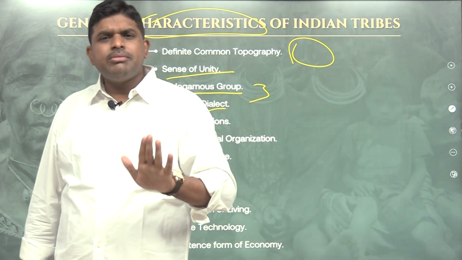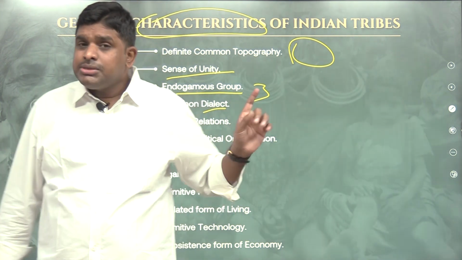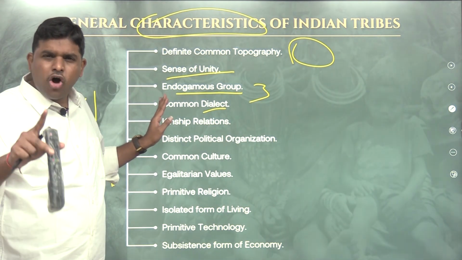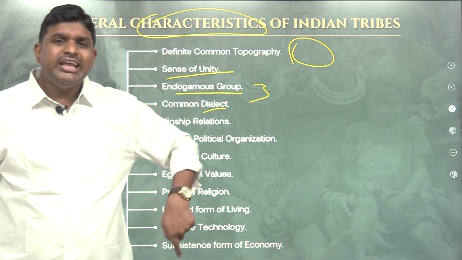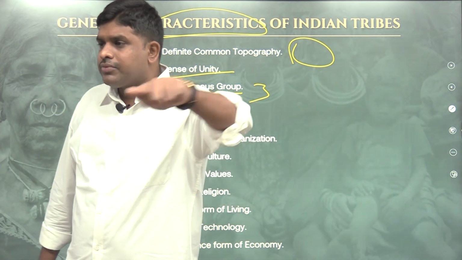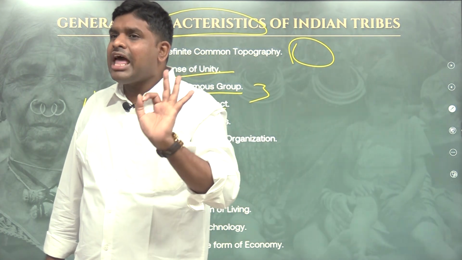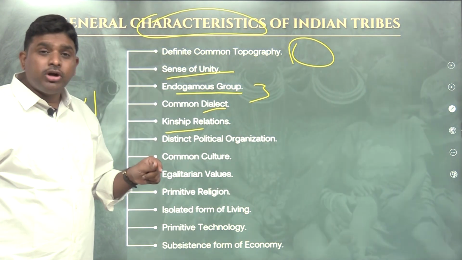Telangana Telugu, Rayalaseema Telugu. But these people have a common dialect, a common pronunciation. Why? Because they inhabit a common territory. So the dialect is also the same, the language is also the same.